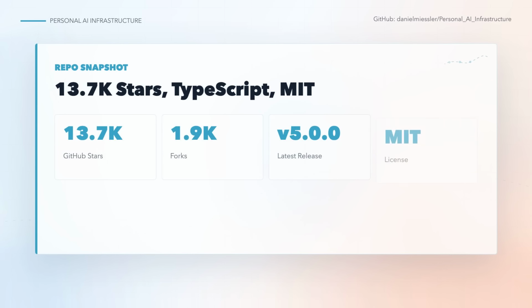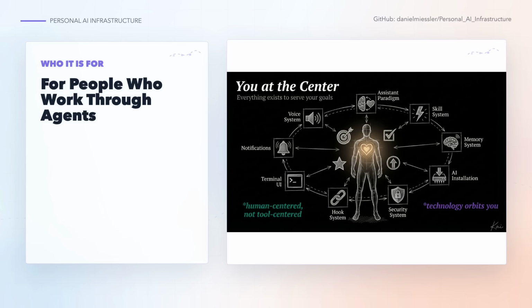The repo is already moving fast. The live GitHub API shows 13.7K stars, 1.9K forks, TypeScript as the primary language, and an MIT license. The latest release is version 5.0.0, published on May 13, 2026. The repo was pushed again on May 12th, so this is not an old idea page. It is an active system with a large public release.